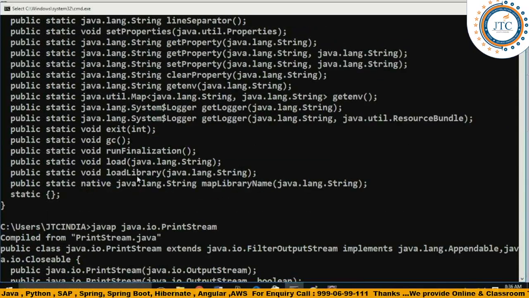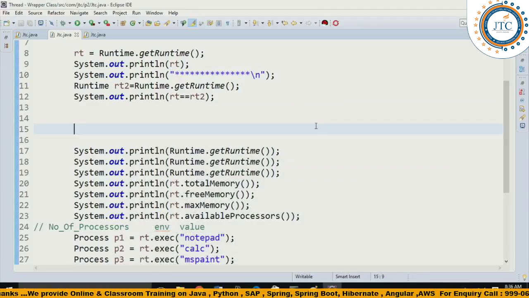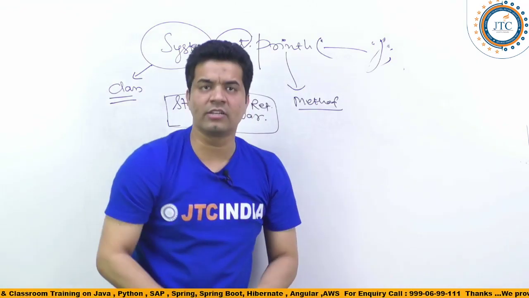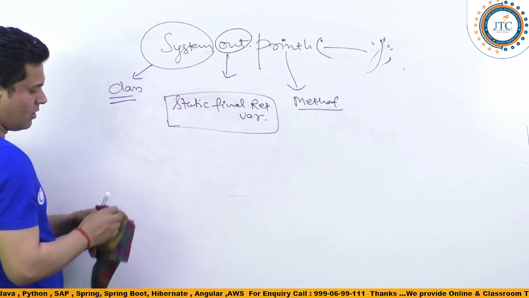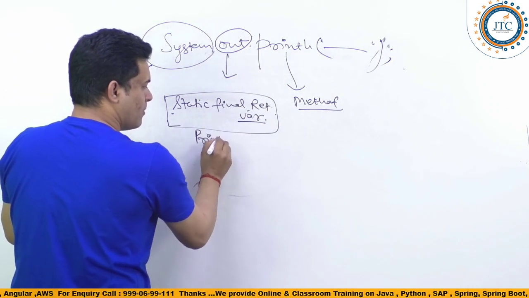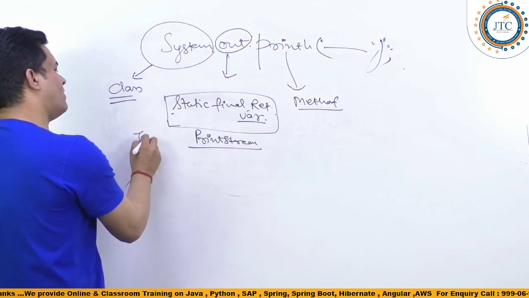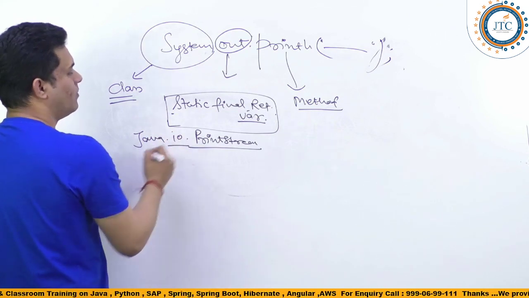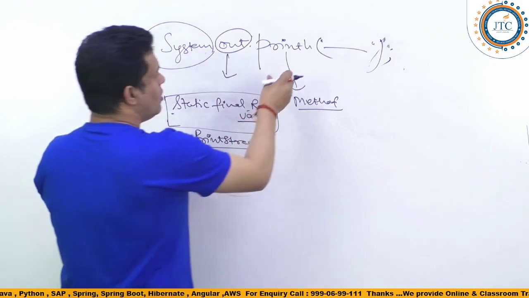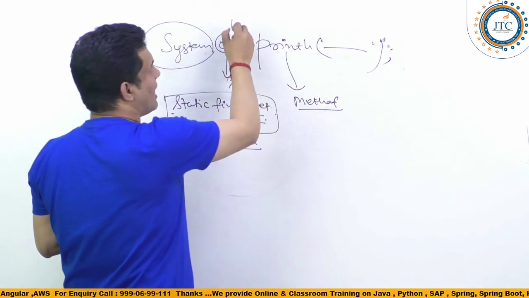So there are again many important points, guys, here. And again one more thing we are getting here: System.err.println. So can we write System.err.println also? Yes, we can write System.err.println. So let me explain what I am trying to explain here, guys, that out is a static final reference variable of the print stream class, which is available inside java.io, right? Input output.